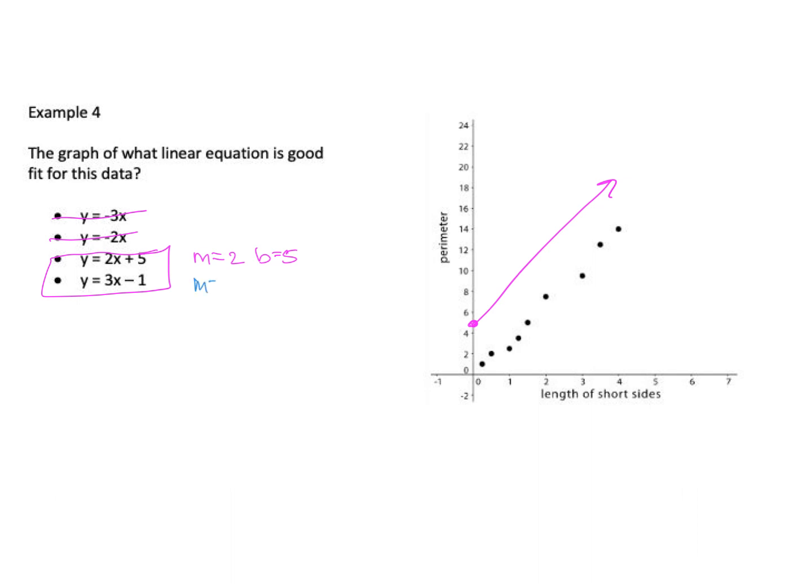Bottom one, my slope is 3. My y-intercept is -1. So -1 would be down here and then go up. Does the blue one work? That one works better. So which one would be the better as far as a good line of best fit? Well, that would be this last one here.